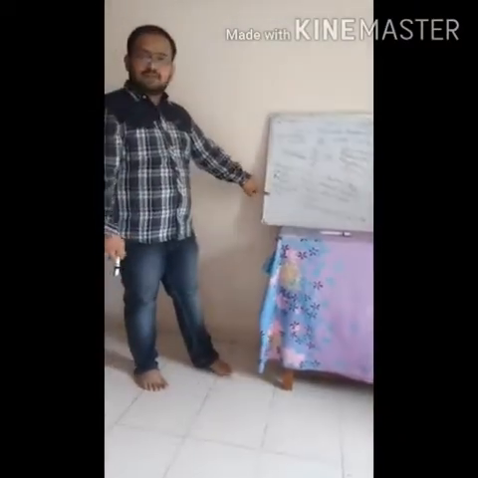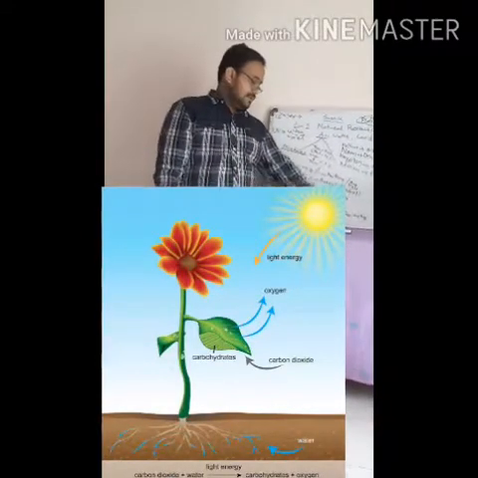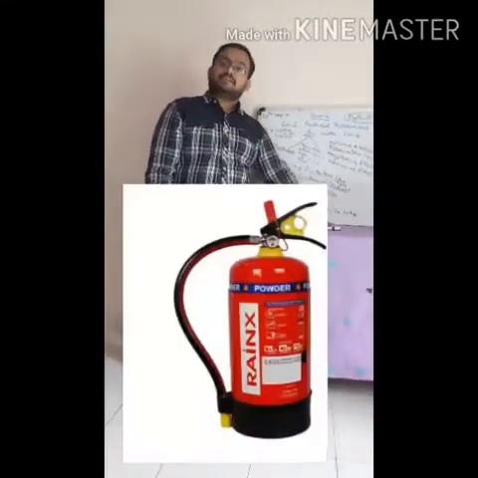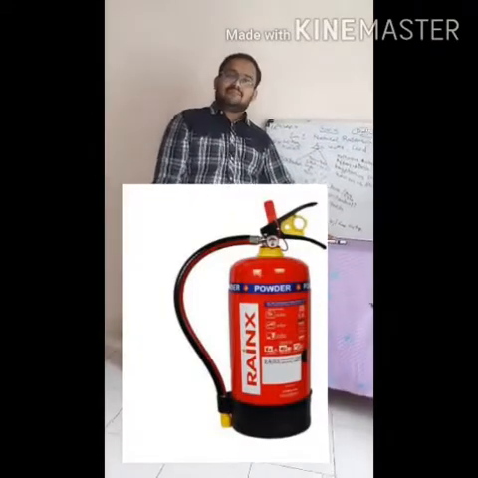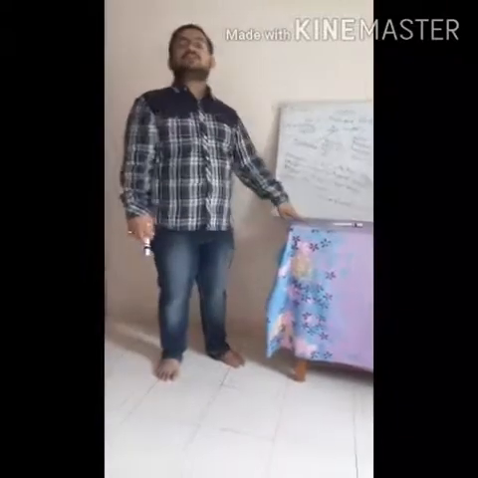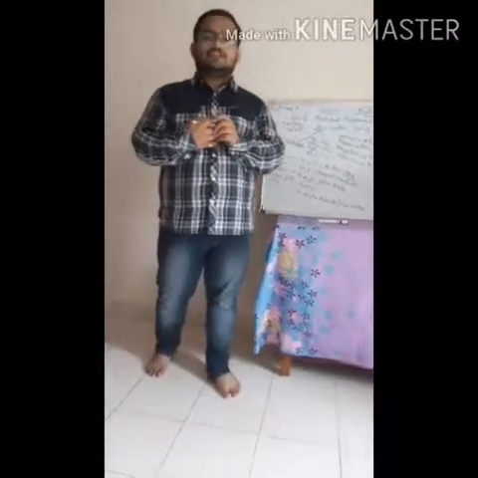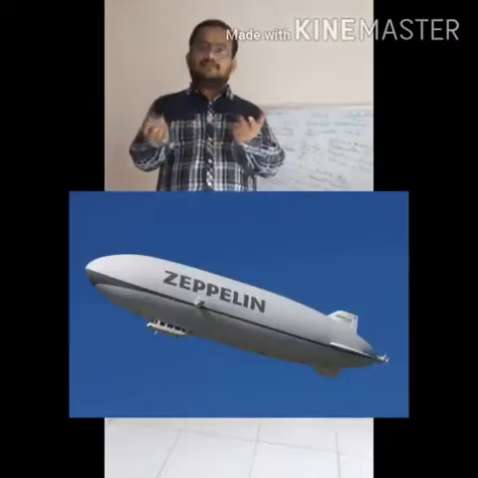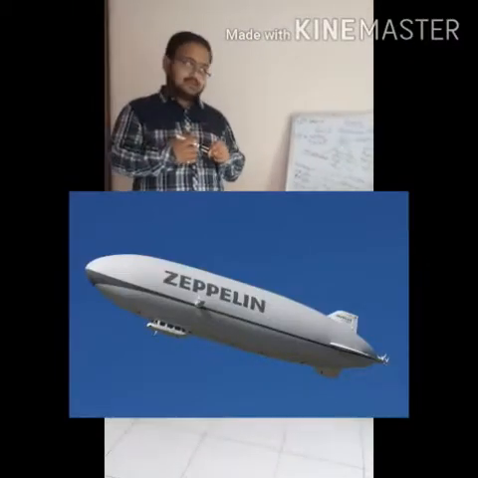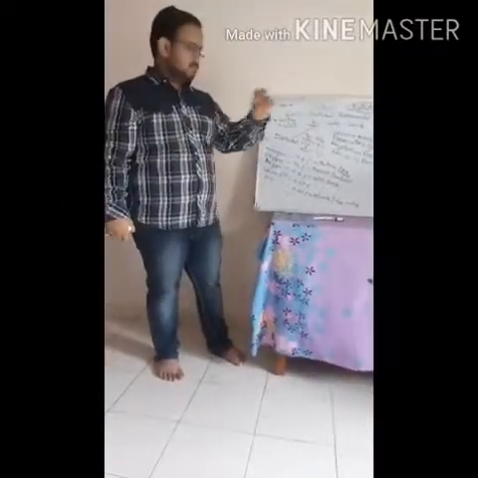Next, carbon dioxide. It is used by plants to make food. And it is used in fire extinguishers. In every school we have fire extinguishers, used to put off fires. Next comes helium. Helium is used in airships to generate lift. Have you seen airships? In airships, to generate the lift, helium is used.